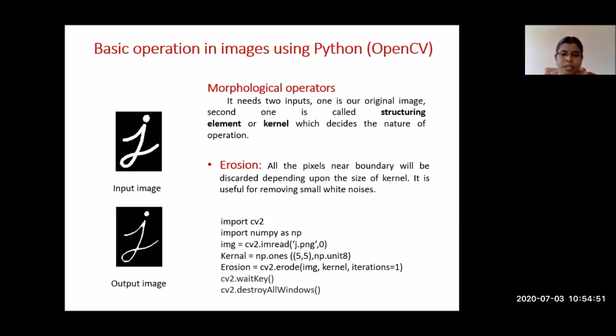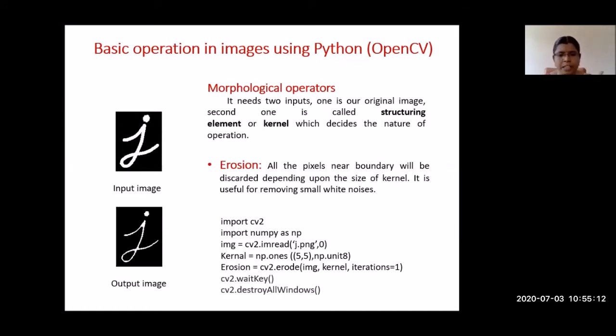Then import numpy. As I already told, we have all our images as a matrix, so NumPy is very, very important. So import numpy is the second command. And the last two commands are cv2.waitKey and cv2.destroyAllWindows. So the first two lines and the last two lines are mandatory. Then in between you have to read the image.